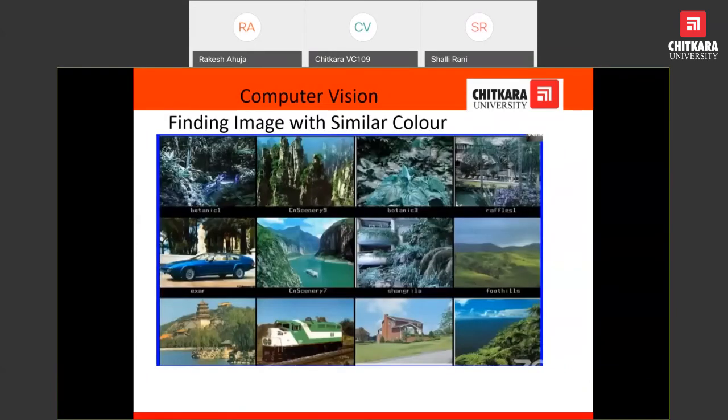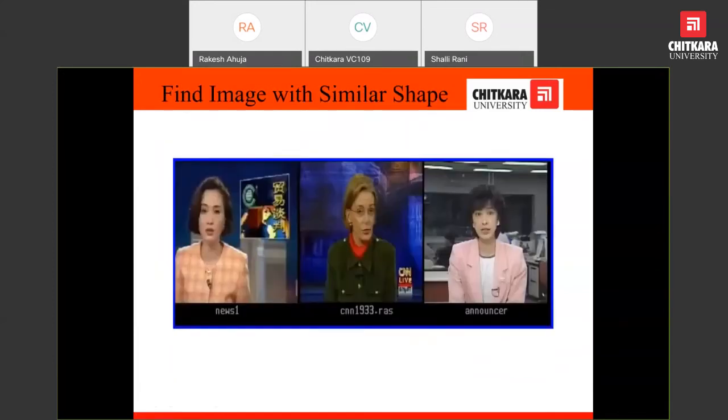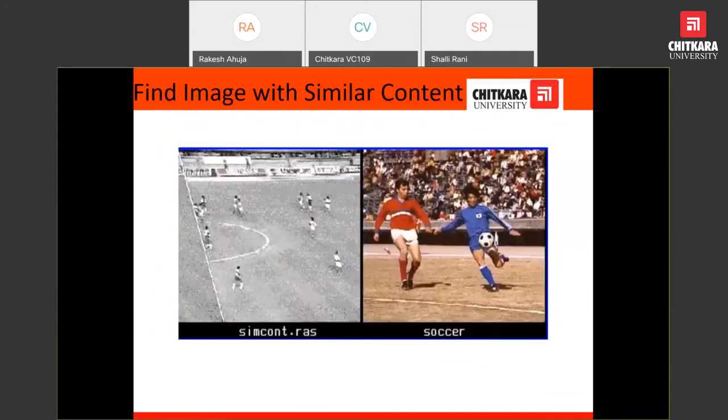Yes, another challenge is finding an image with similar color. You can see the images are almost green in color. The system would be able to distinguish one image from another image, second image from third image. This is finding image with similar color. Another thing is that we can find an image with similar shape. This would be helpful in forensic applications where we have to search for the culprit. Finding image with similar content.